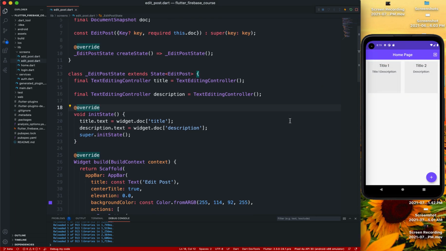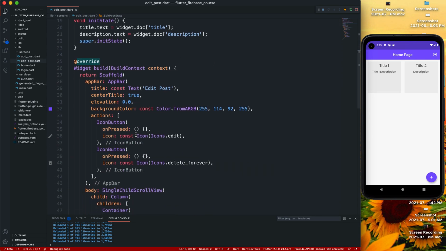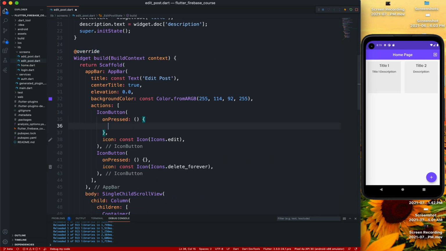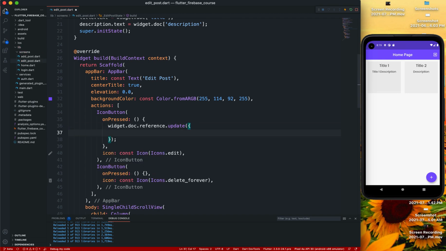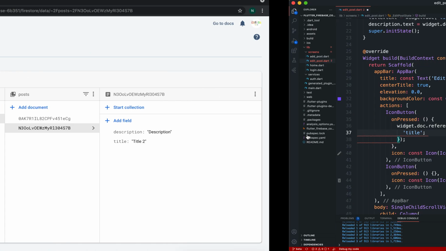So yeah, and the icon button for both of these. So the first one's edit, and this edit should go widget.doc.reference.update. We're gonna pass in a map, and the first one's gonna be the title, because that's what we have here, title and the description.